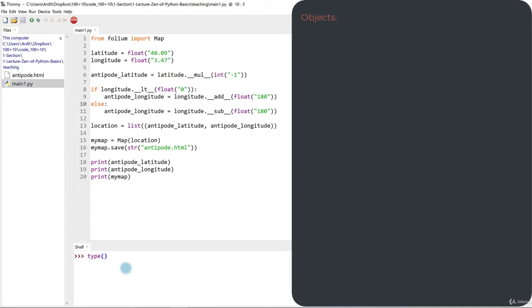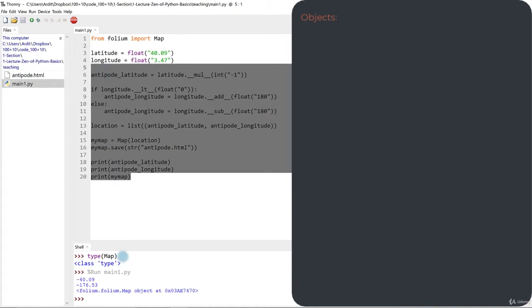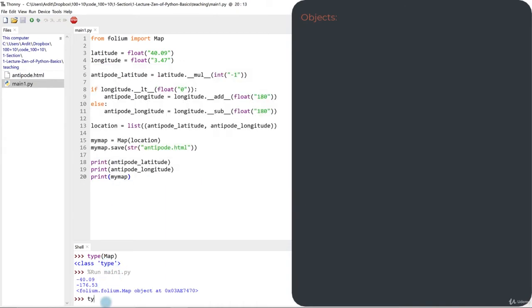For example, you want to check map, and so you get type. But first make sure that you have executed the script so the Python interactive shell actually reads all this code. Otherwise, you will not be able to access map. If you use type if, you'll get this error, a syntax error. So if you get a syntax error, the thing you entered there is not an object.